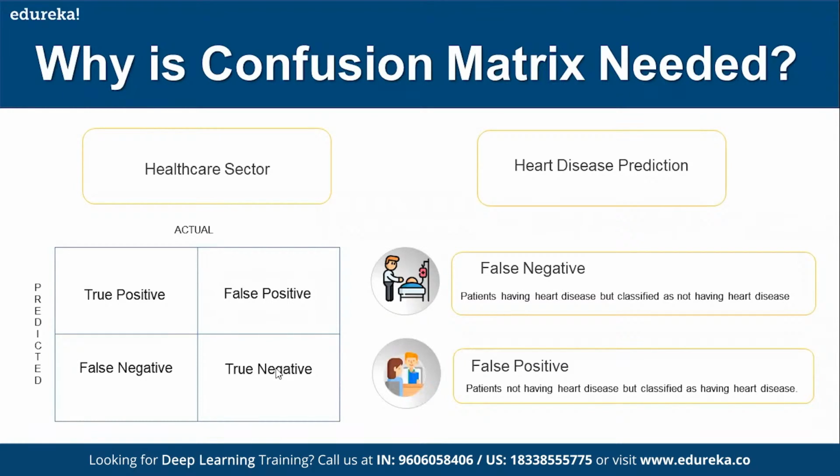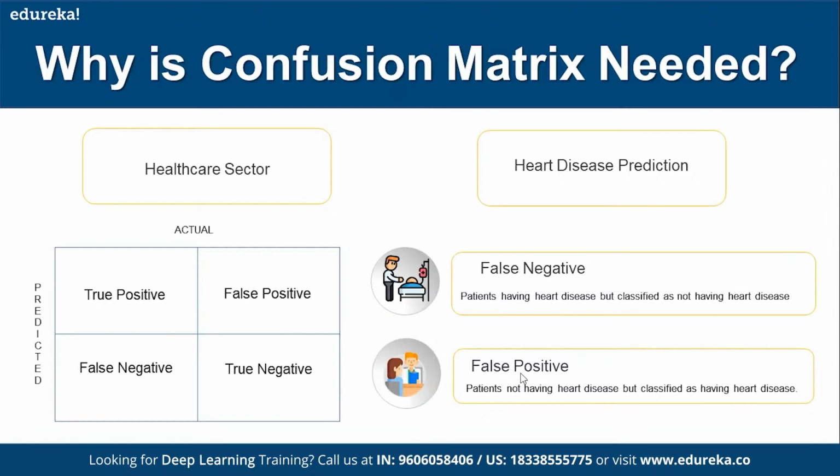True negative means you know that the patient does not have a heart disease, and your algorithm also predicted that the person does not have a heart disease. That is called true negative. That means both you and the machine learning algorithm are giving the same result. In either case, they have a heart disease or they do not, those 2 cases are where your actual observation and prediction agree.